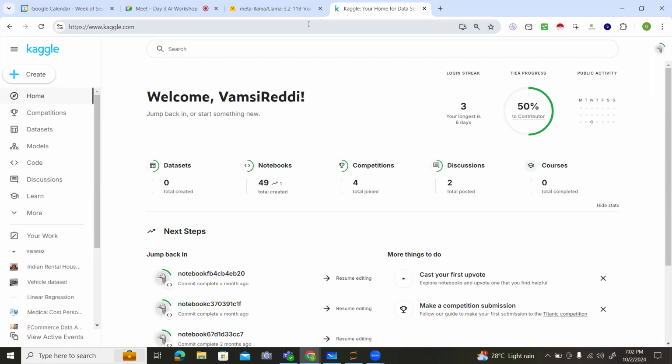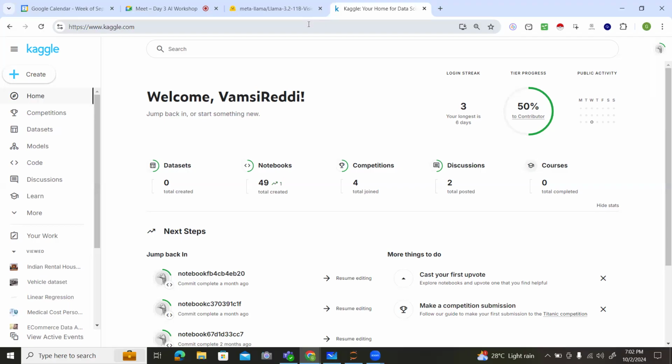That is the main purpose of using Kaggle, where we can easily download the dataset and perform operations, like building new models with machine learning algorithms, deep learning algorithms, natural language processing, computer vision, based on the domain you are choosing.